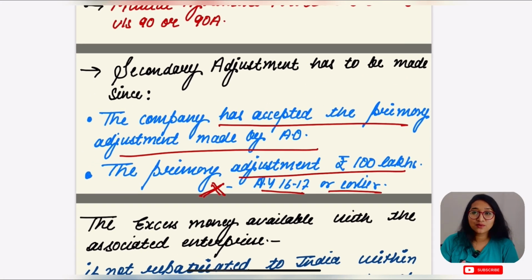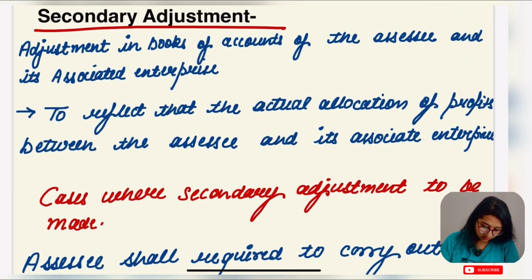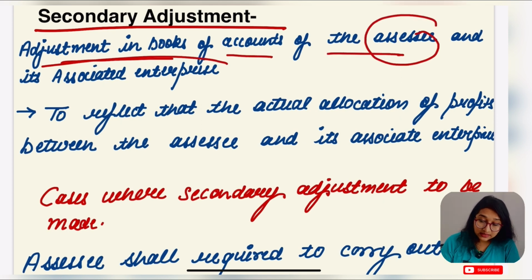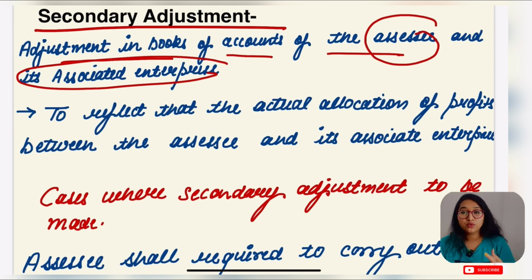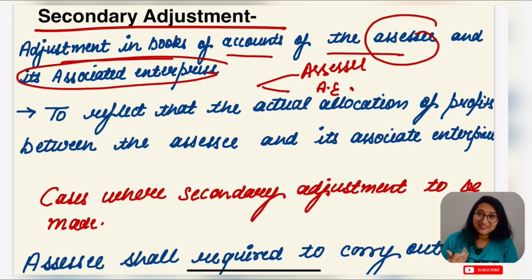Now let's go for the definition of secondary adjustment. It is the adjustment in the books of accounts of the SSC and the associate enterprise, because the transaction is between them.